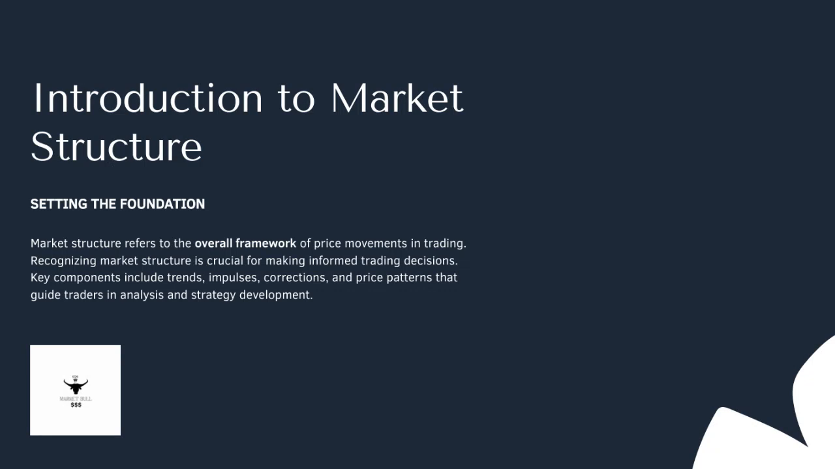Market structure refers to the overall framework of price movements in trading. Understanding this structure is essential because it helps us make more informed decisions. When we recognize how the market is behaving, we can better anticipate future moves. The key components we look at include trends, impulses, corrections, and specific price patterns. These elements work together to guide our analysis and strategy development.